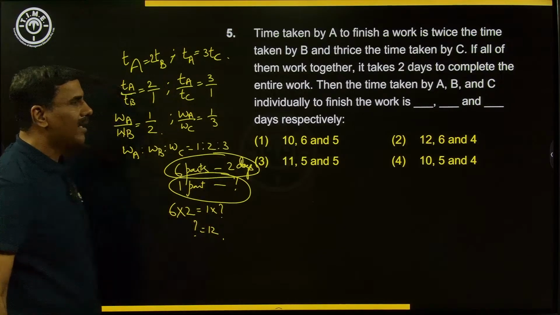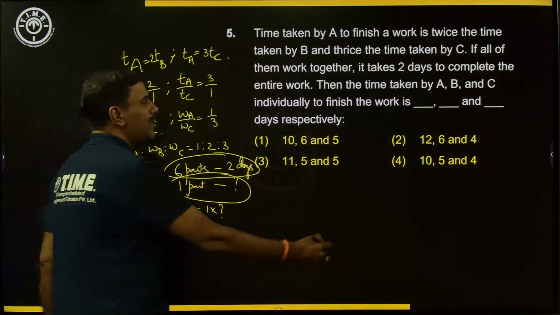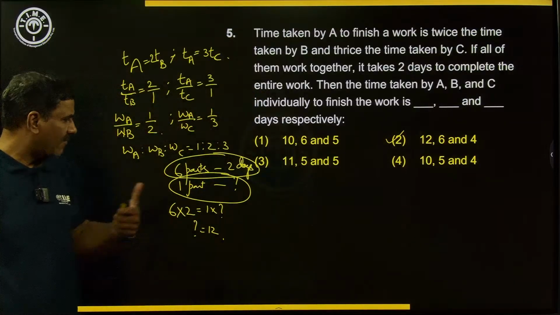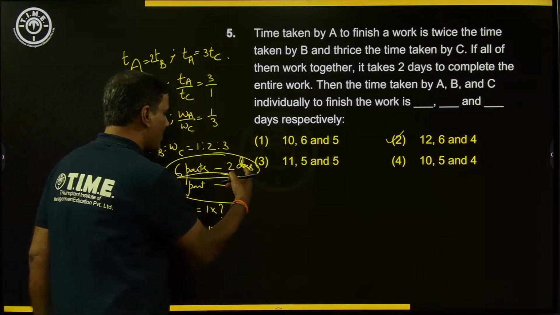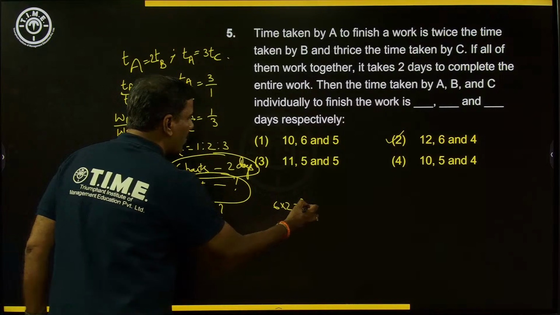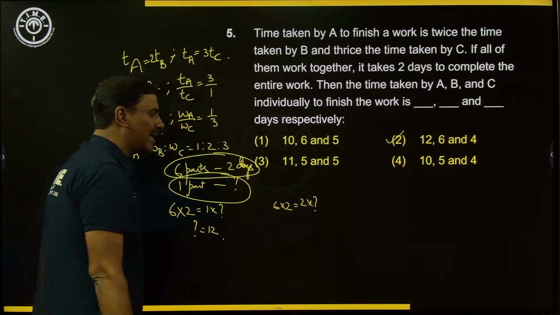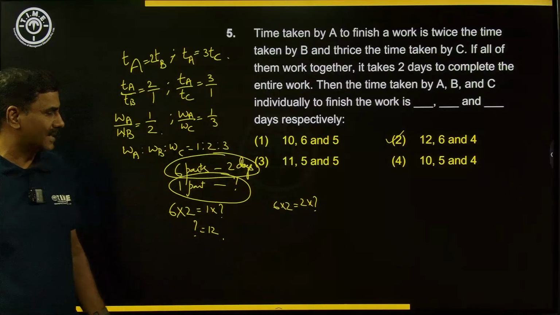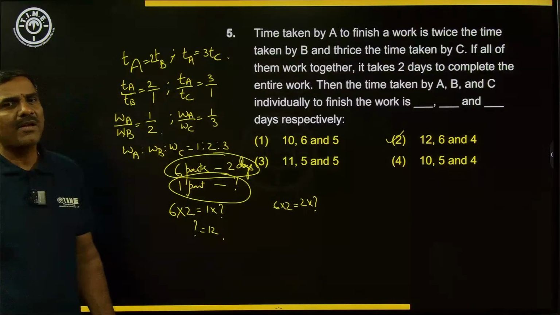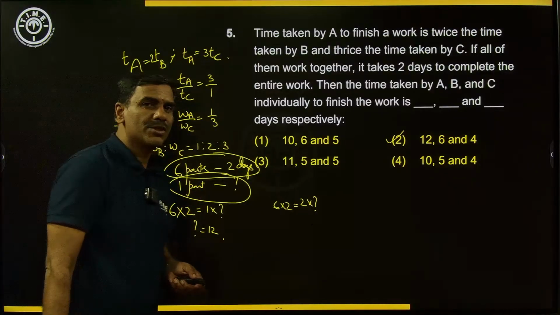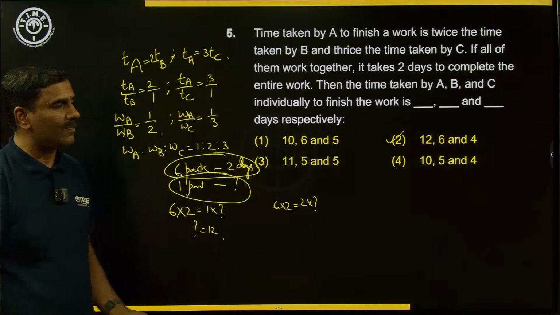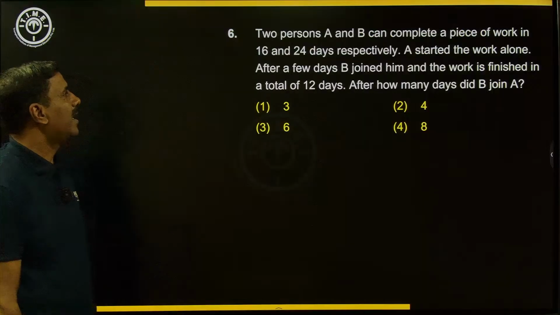If you observe carefully, among the choices, 12 is there in only choice 2. So we don't have to find the times taken by B and C actually. But for our understanding, let's quickly look at that. 6 parts if it is 2 days, B's efficiency is 2 parts. So 6 into 2 should be equal to 2 into time taken by B. The 2 cancels, so it means 6 days for B. For C, 6 into 2 is equal to 3 into question mark. 3 goes 4 times, so it will be 4. So the answer for this question should be choice 2. It's an easy question if you know this particular concept, the relationship between working rates and efficiencies.